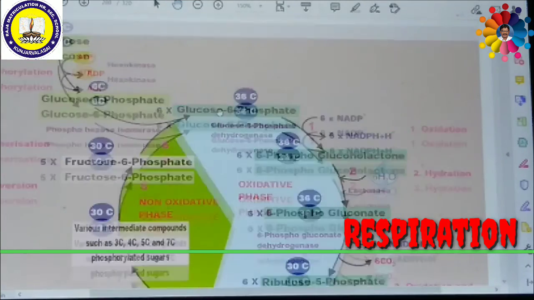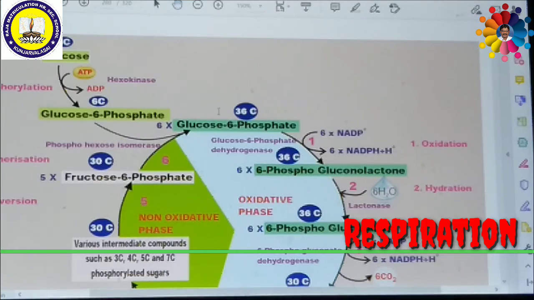So look at this picture, which shows the pentose phosphate pathway. It takes place in the cytoplasm. Here glucose is converted to glucose 6-phosphate by a phosphorylation process, utilizing an ATP. Then ATP is converted into ADP. Glucose is converted to glucose 6-phosphate with the help of an enzyme called hexokinase.